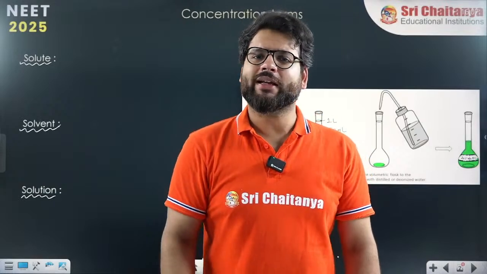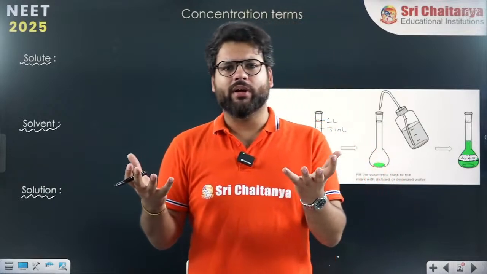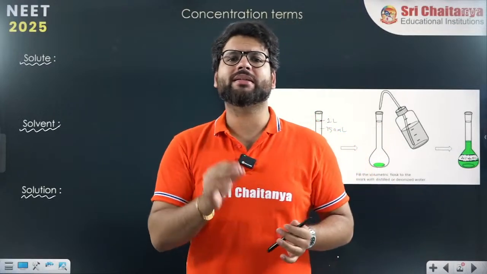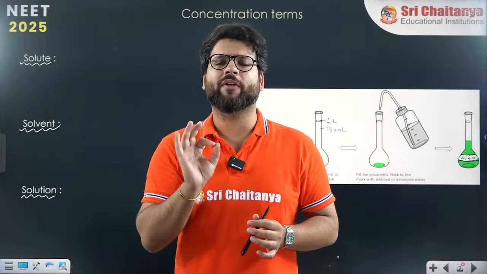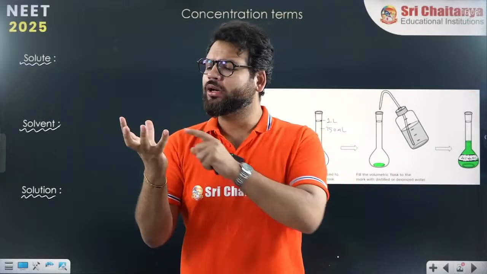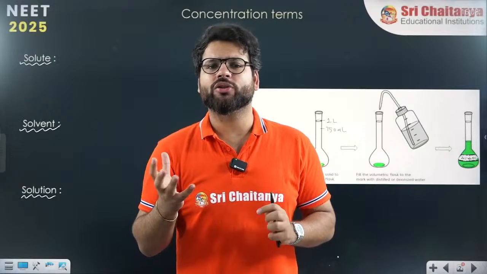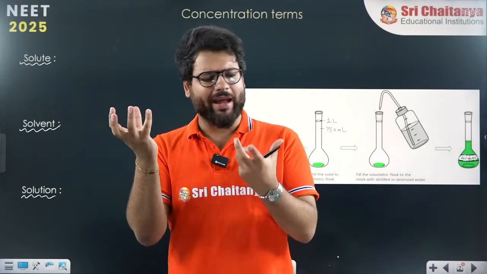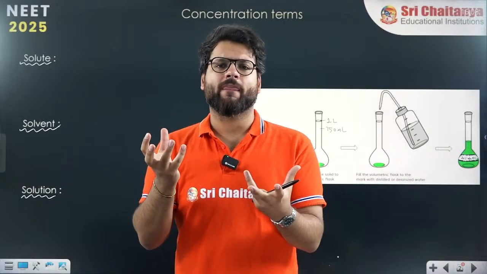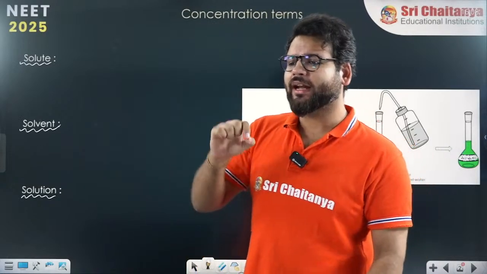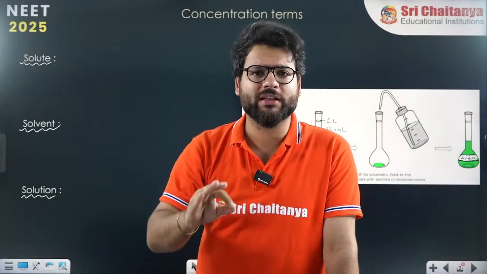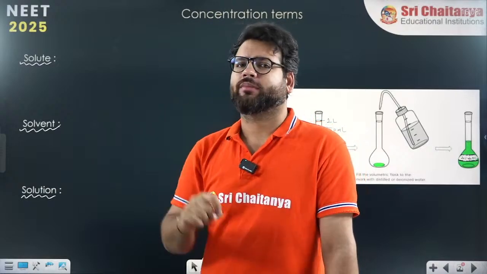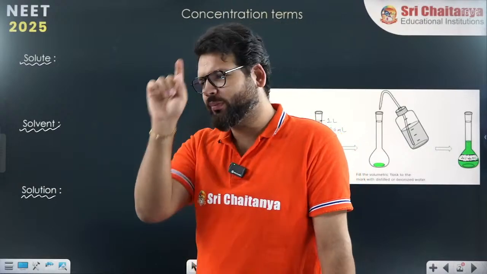Remember it. If I take a solid and a liquid and mix them together, and the final solution is liquid, that means the solid has lost its identity. The solid has lost its physical state. So the solid is the solute and the liquid is the solvent. Please remember, the physical state of the final solution will be the same as that of the solvent. If your solvent is liquid, the solution must be liquid.